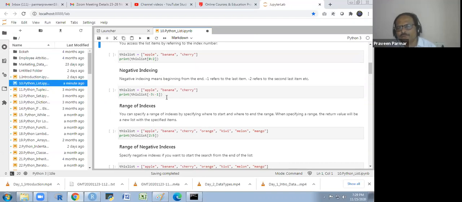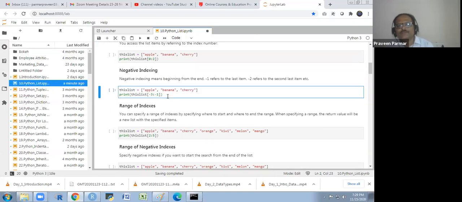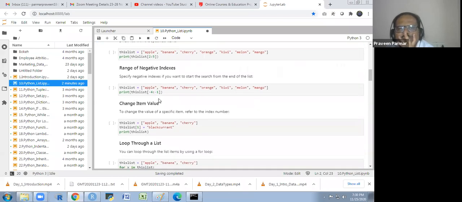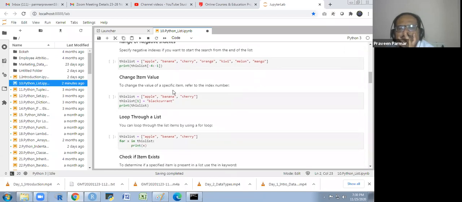Negative indexing I could also use, which I explained yesterday to you. Is there any doubt regarding it? And the range of indexing I explained earlier just now. These all things are the same. You run this script, you will get it. The same thing, negative.